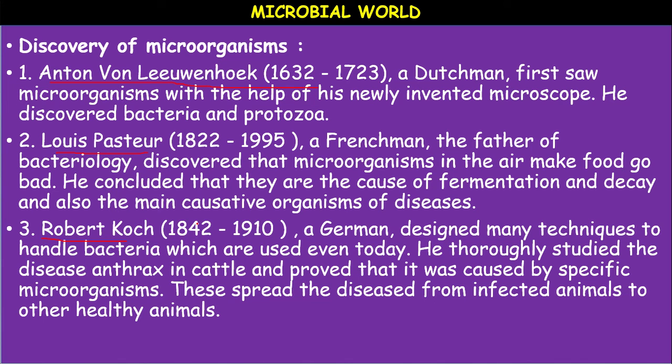These spread the disease from an infected animal to other healthy animals. Koch's theory, which he introduced, helps us understand how a disease spreads from an affected organism to a healthy organism.